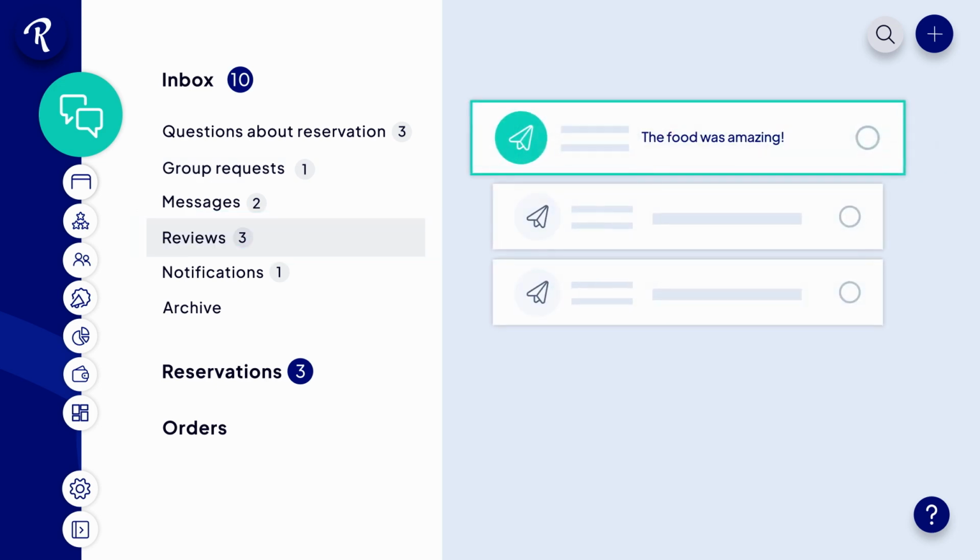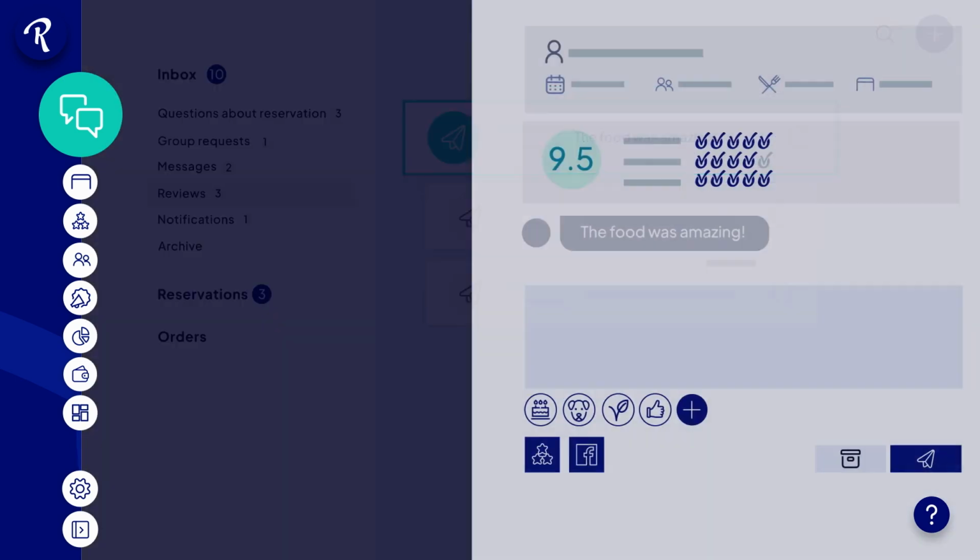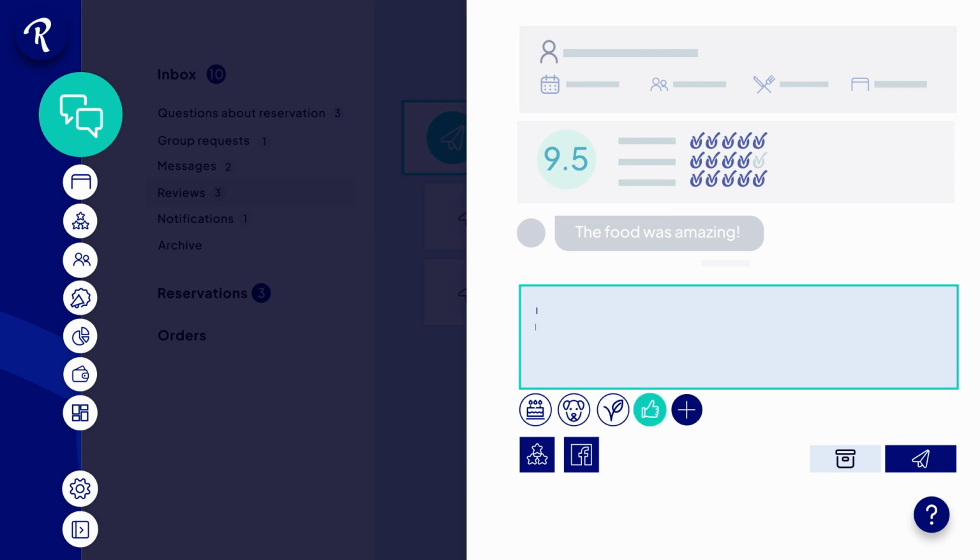Next up are your reviews. Here you can see what your guests have to say and reply to your reviews the same way you answer a message. You'll also have standardized replies available here as well to quickly acknowledge positive reviews.